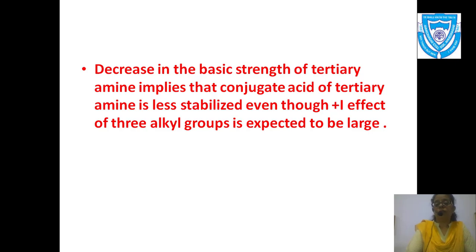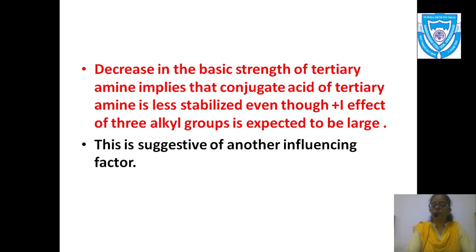From this we conclude that there is some other factor also influencing this basic strength. Okay. So let us see which is this other factor.